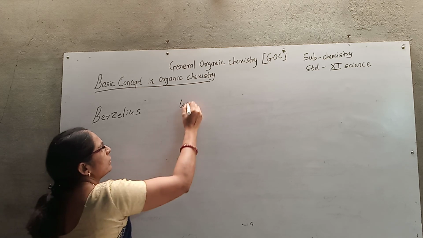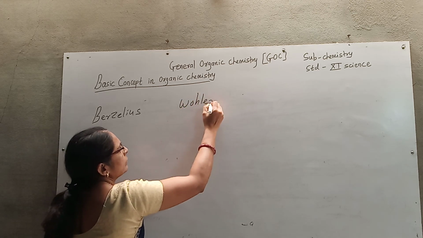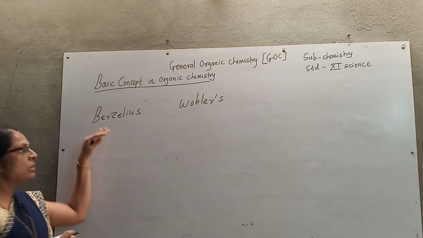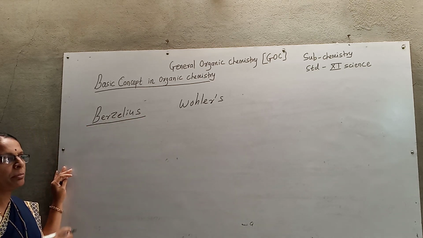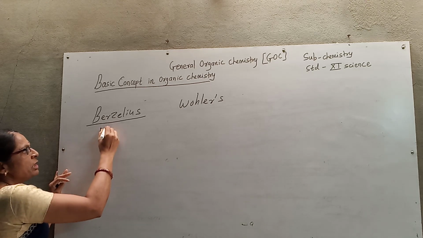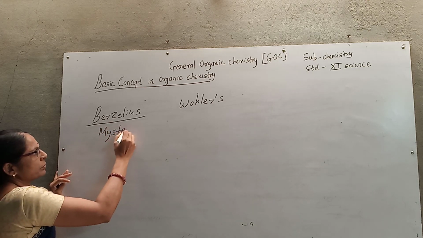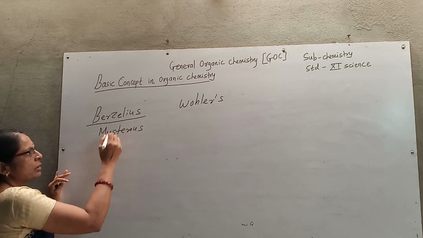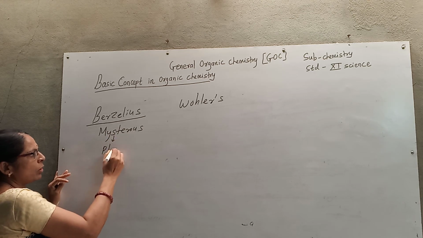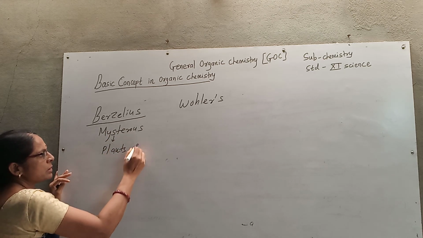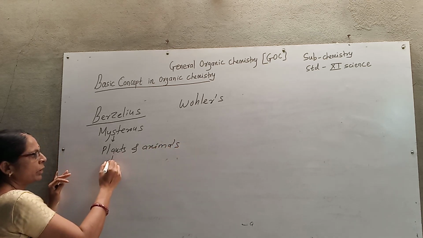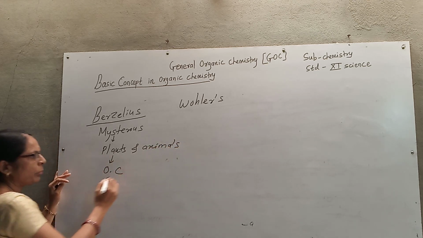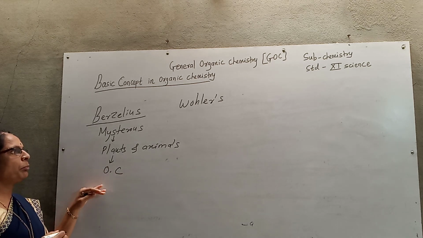Then next is Wöhler. Berzelius was the first to say that nature contains a mysterious force responsible for the generation of plants and animals, and from plants and animals we obtain organic compounds, OC.